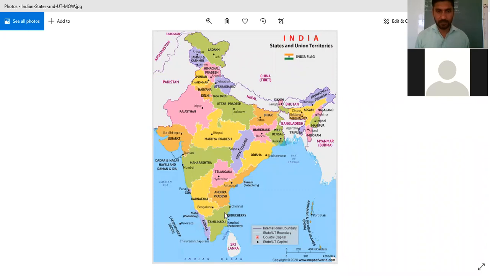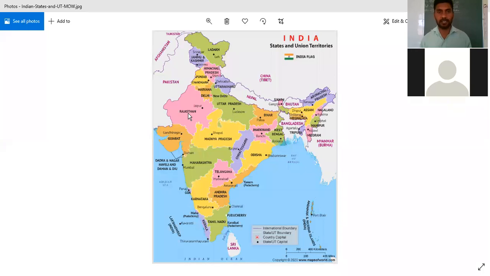Here I'm sharing the map of India, so you can see various political divisions of India. As I have told you in previous years also, political divisions means the boundaries which are made by human beings. Other are the physical divisions. So physical divisions are natural divisions. They are made by nature.